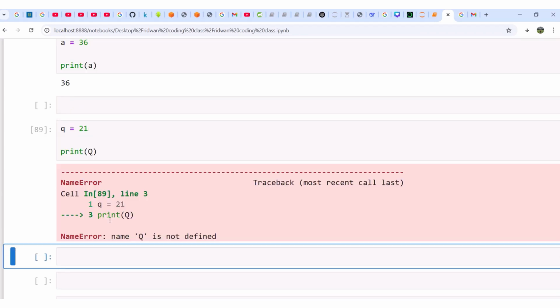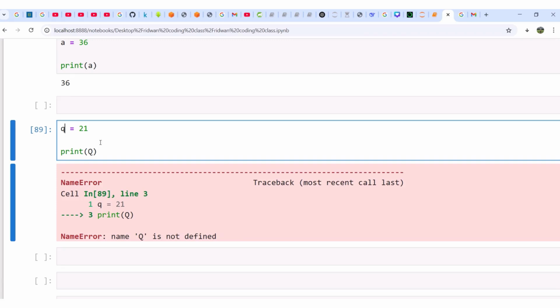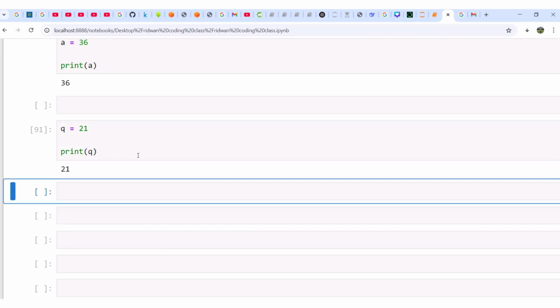It will give you an error. Let us see it. Wow, it said name Q with uppercase is not defined. And of course, it's not defined. You did not define it, because you defined the lowercase q, but you are now making a reference to uppercase Q, which has not been defined. That is why we say Python is case sensitive. So the same way you define it, that's the same way you are going to make a reference to it.